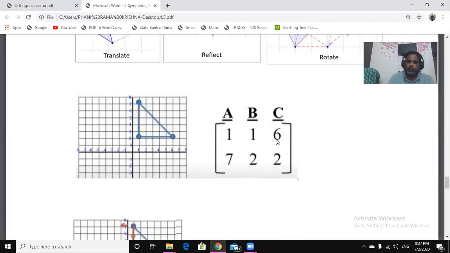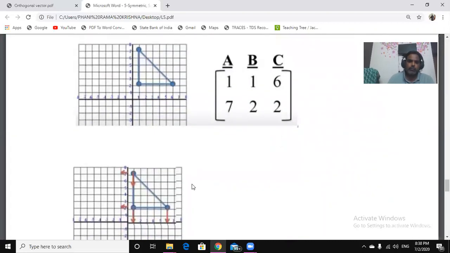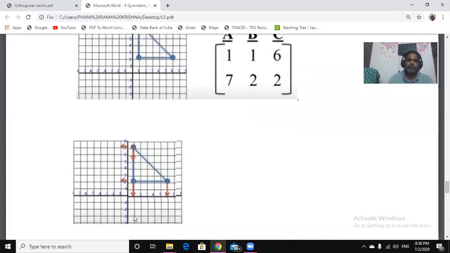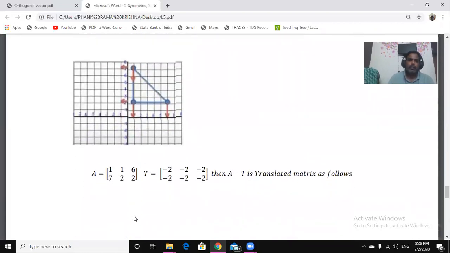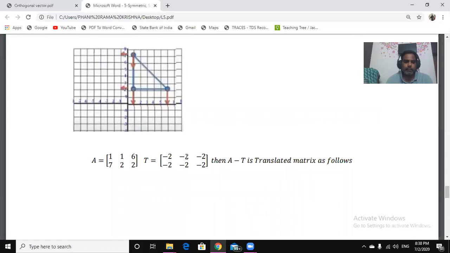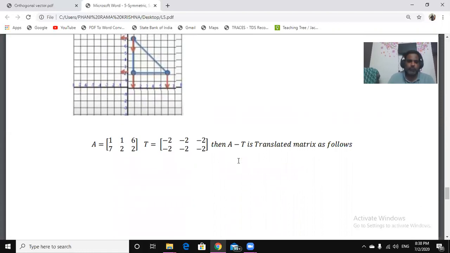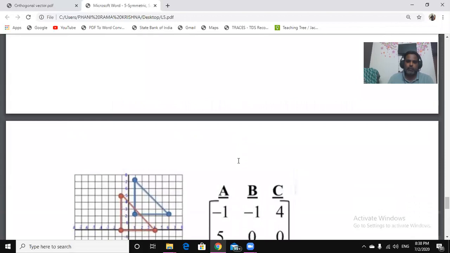Now I am moving these vertices towards negative x by 2 units and towards negative y, downwards, by 2 units. So this is called translation. I am moving these vectors. Here the translation matrix subtracts 2 from all the x coordinates and subtracts 2 from all the y coordinates, because it is moving in the negative y and negative x direction. Then A plus T is the new matrix I will get here.